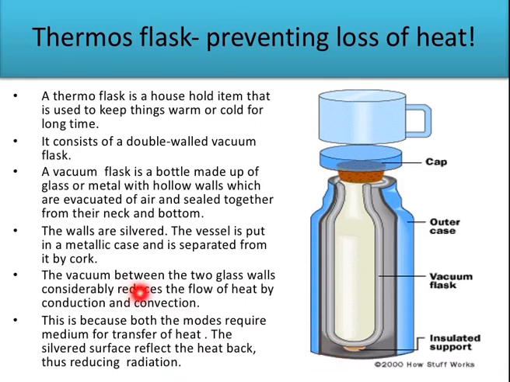The vacuum between the two glass walls considerably reduces the flow of heat by conduction and convection. This is because both modes require a medium for transfer of heat. The silvered surface reflects the heat back, thus reducing the radiation.